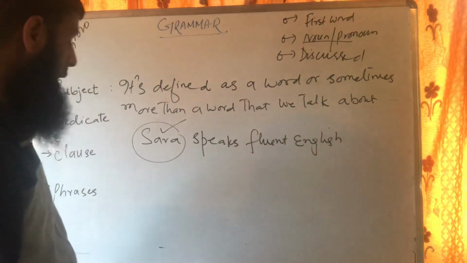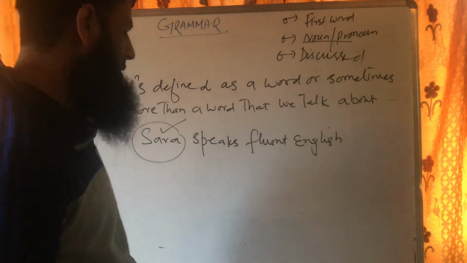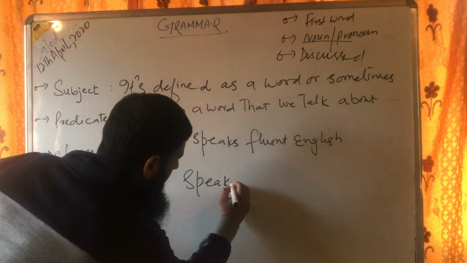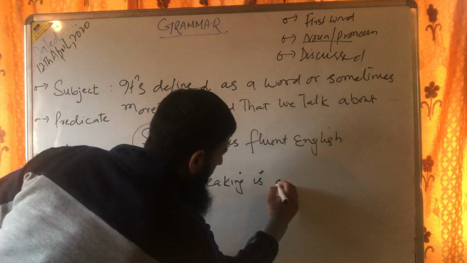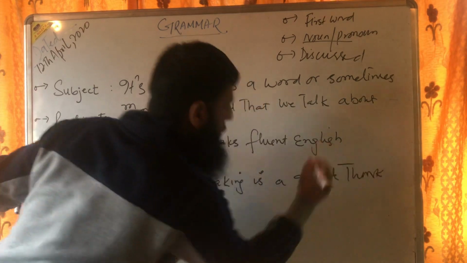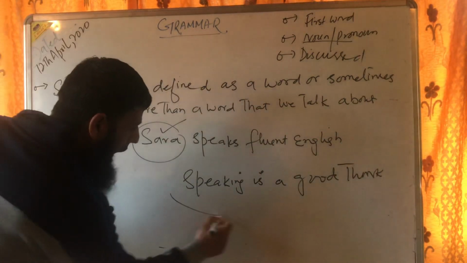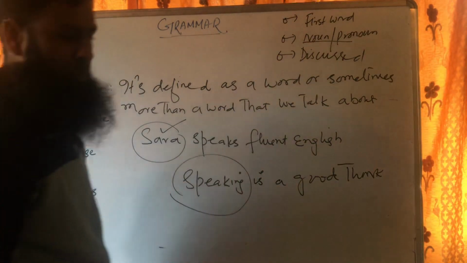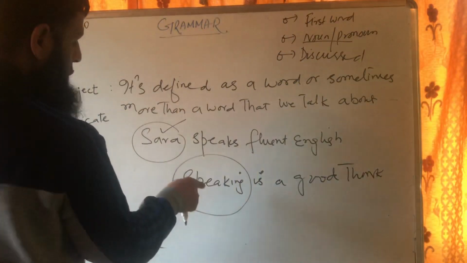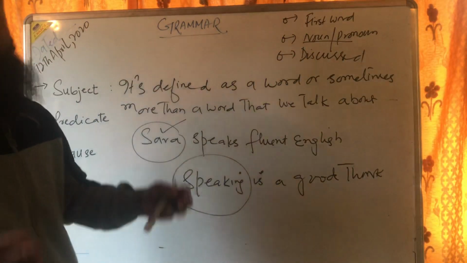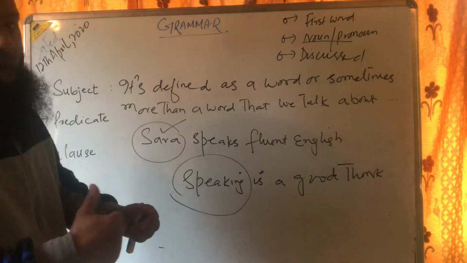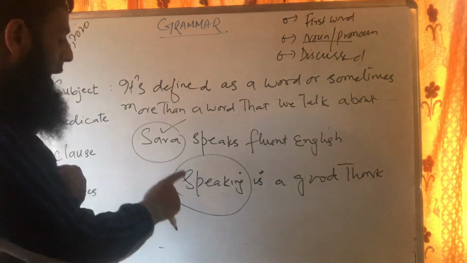Right? But there is one interesting thing that we need to look at. For example, speaking is a good thing. Somebody asked me this question: if we always have a subject in the beginning, how do we have a verb in the beginning? Very simple. This is not just a verb. This is a non-finite verb. It's actually a gerund here. A gerund is basically a verbal noun. So it is actually a verb, but it is working as a noun.